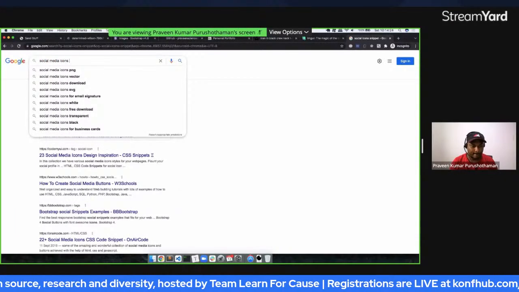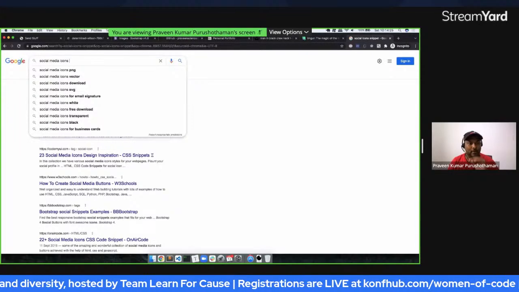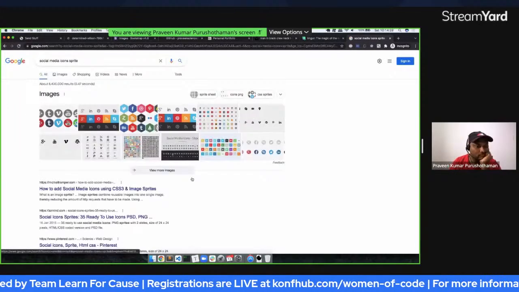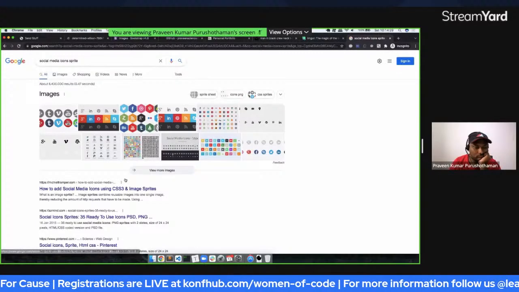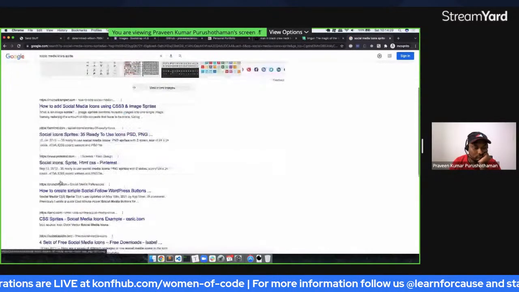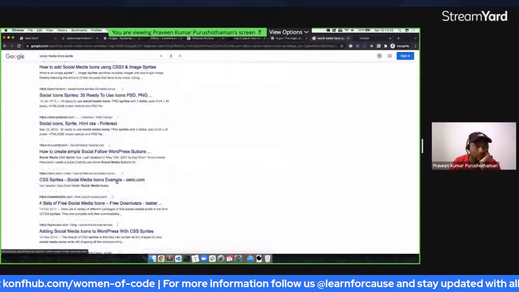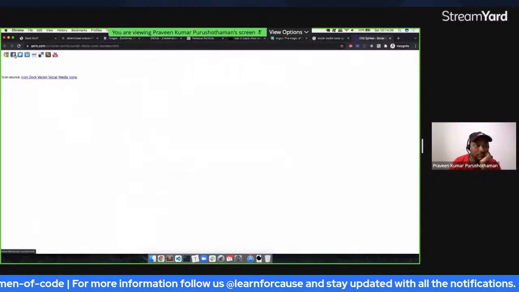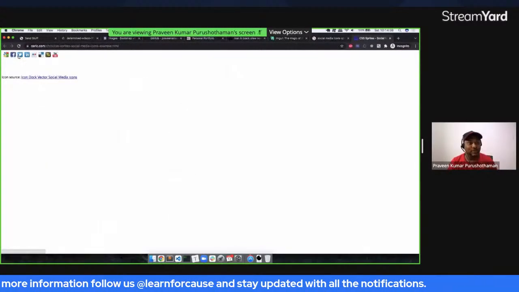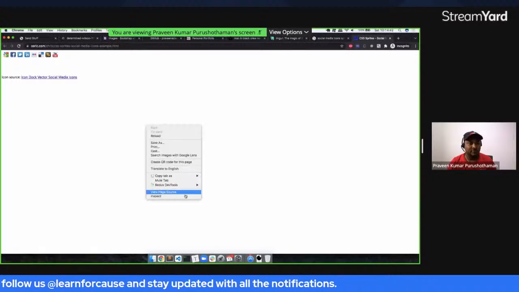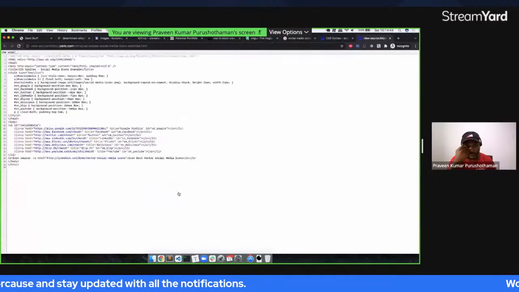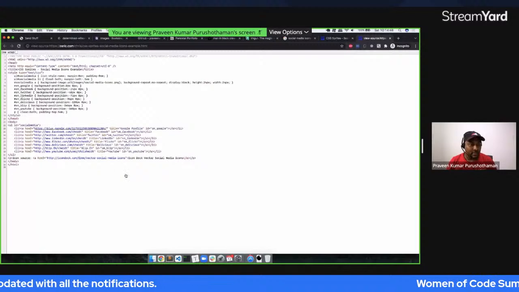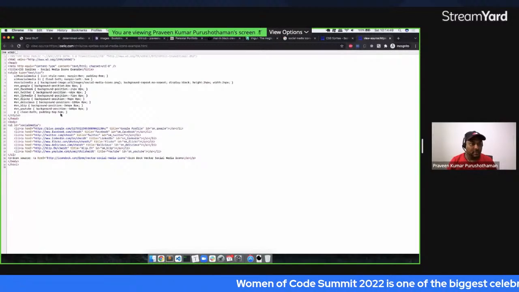Let's use a sprite for this. This is kind of super old, but this kind of works. So if we see the view source of this, we have got all these things, and the image is going to be okay.